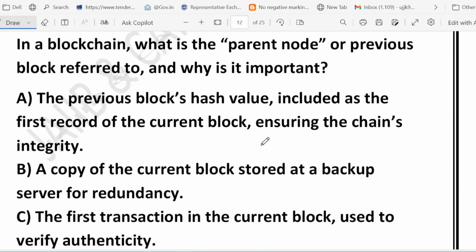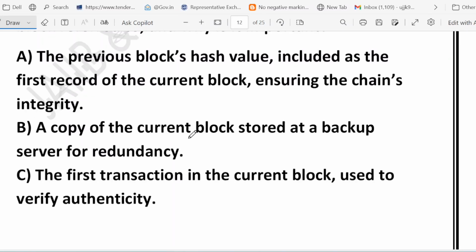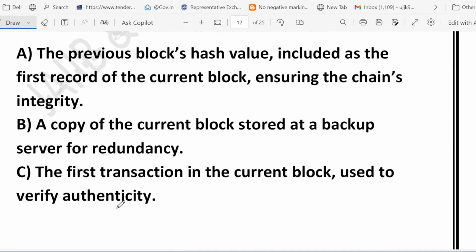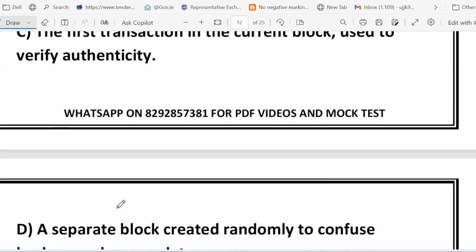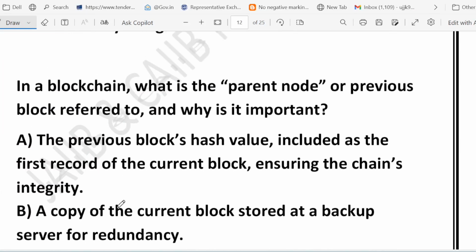So the options are: A, the previous block's hash value is included as the first record of the current block. Option B, a copy of the current block is stored at the backup server for redundancy. Option C, the first transaction in the current block is used to verify authenticity. Option D, a separate block created randomly to confuse hackers and secure data. That is called, you know, the parent block.